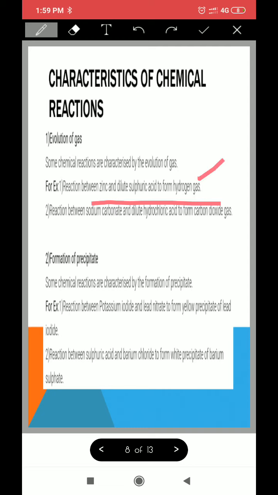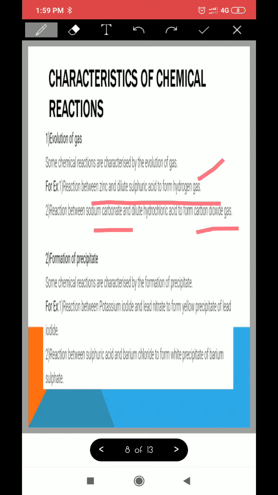Similarly, sodium carbonate and hydrochloric acid, both of them also react. The same reaction is there in your textbook also. देखो, whenever we talk about carbonate, the gas which is released when carbonate reacts with hydrochloric acid is always carbon dioxide gas. Okay, so carbonates always give out carbon dioxide gas. The reaction is given in your books, children.